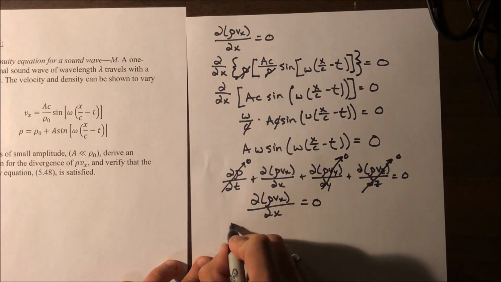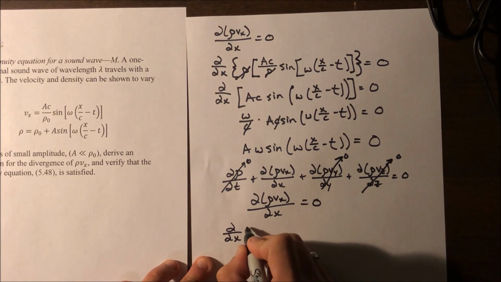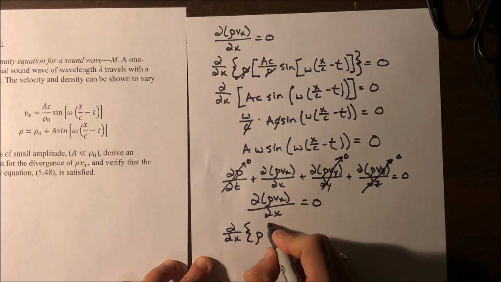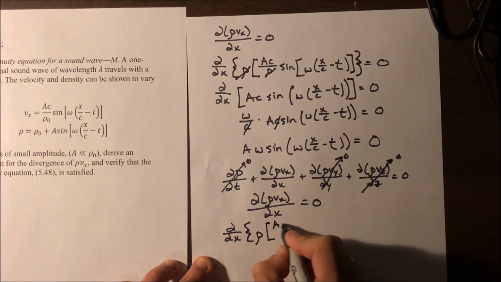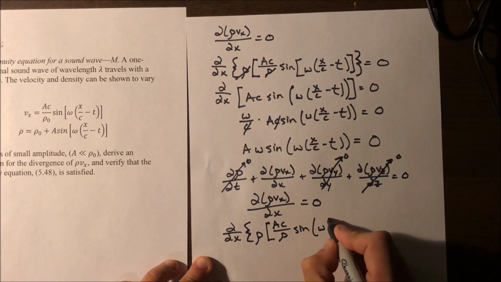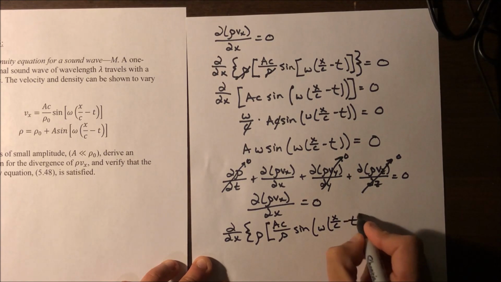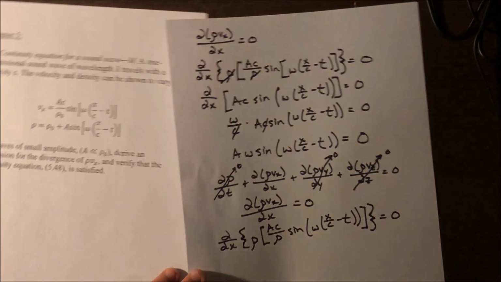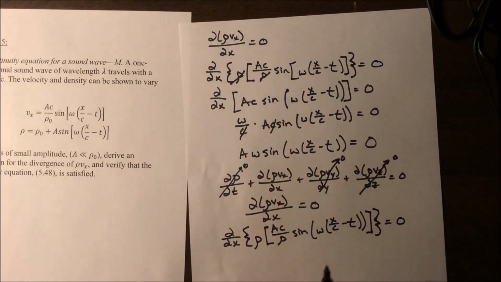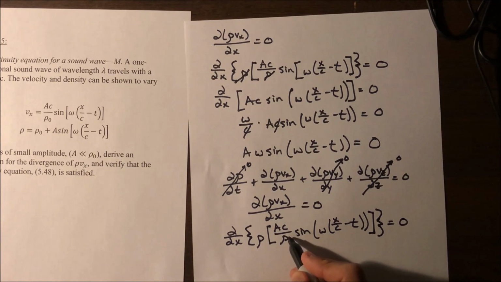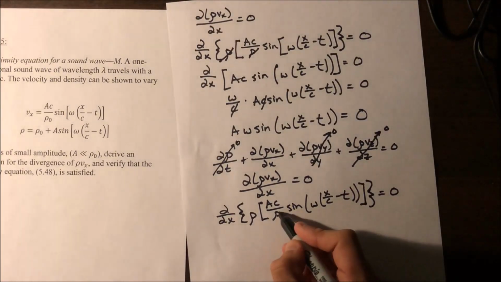Partial over partial x of rho times AC over rho sine of omega x over c minus t. Make sure to close all the brackets there. I don't think I did up here, but let's move on. Okay, right away, once again, we can see the density terms cancel out.